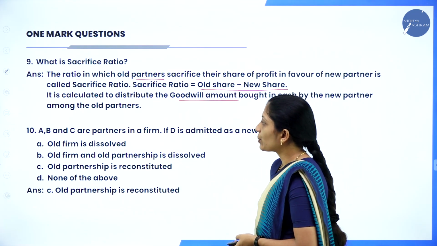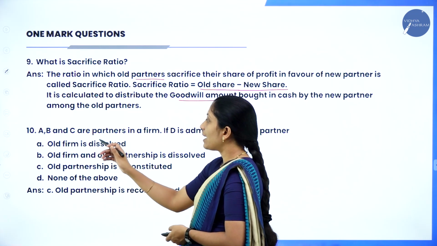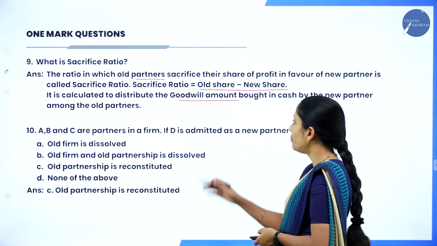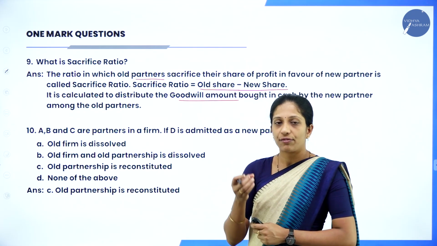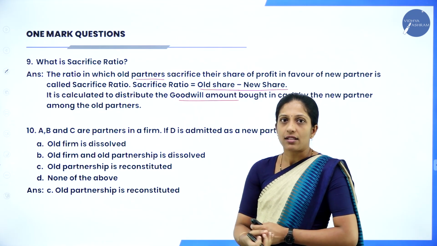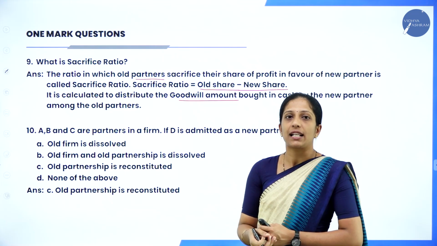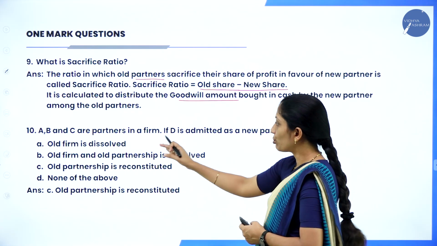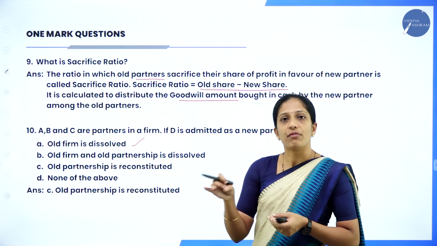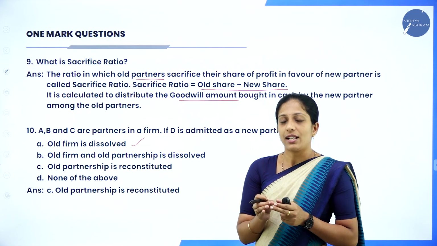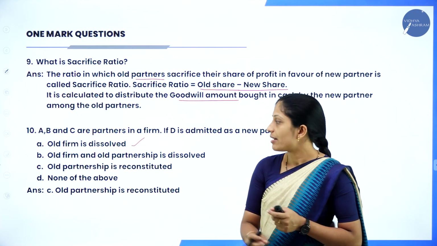Okay. Next question. A, B and C are partners in a firm. Suppose a new partner D is getting admitted, so what happens? Go through the options here. Old firm is dissolved. Whether the whole firm will be closed down? No. Right? So your whole firm will not be dissolved.